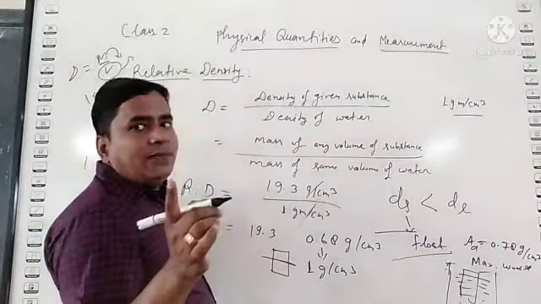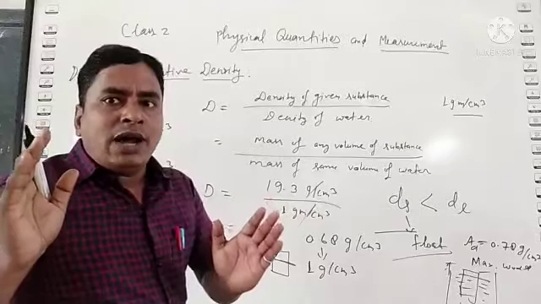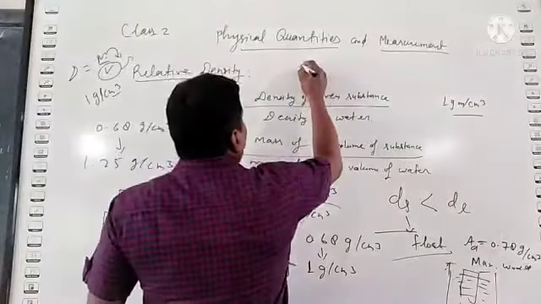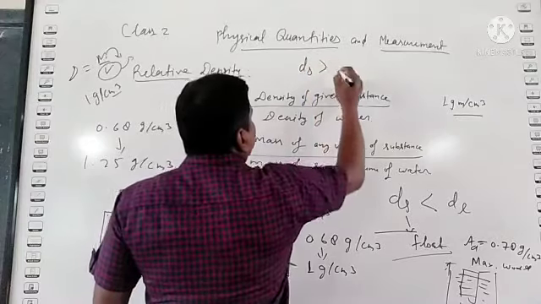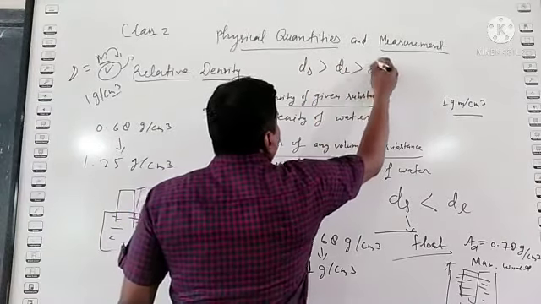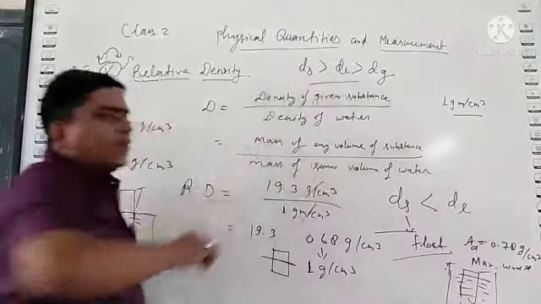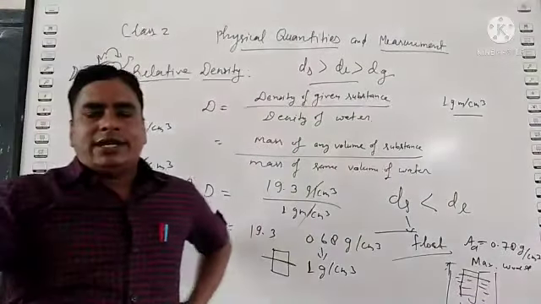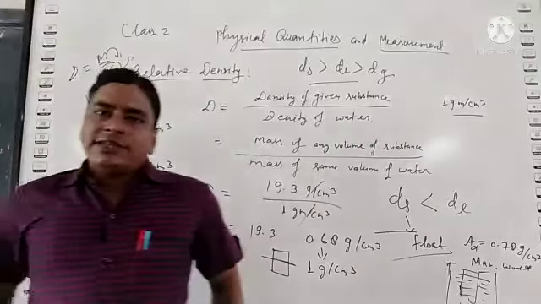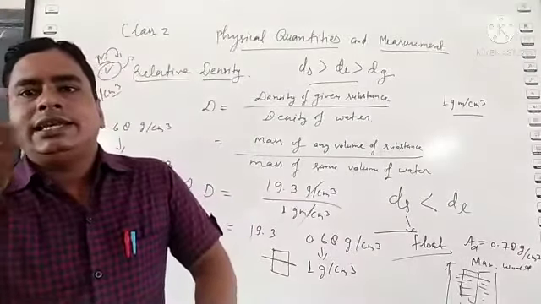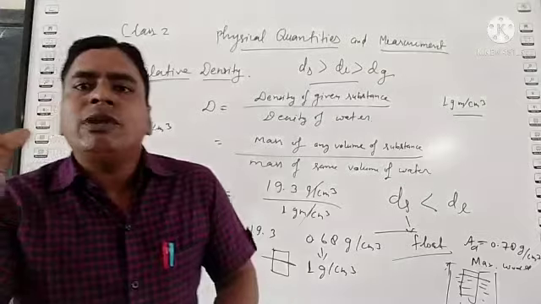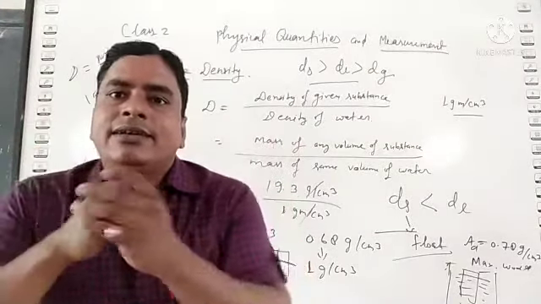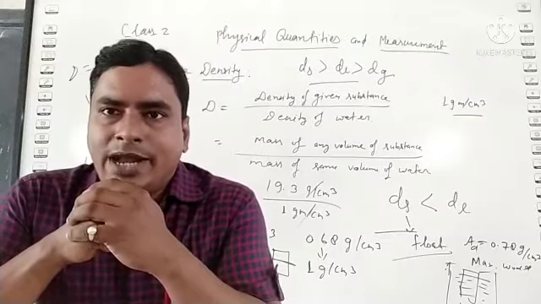Maximum density will have the maximum amount of mass in a given volume. So solid: the density of a solid is more than the density of a liquid, and lastly the density of a gas. In this way we can summarize. Density is a comparison of the three states of matter. Solids have the maximum density, then liquids, then gases, due to their molecular arrangement, how molecules are arranged inside these three states of matter.